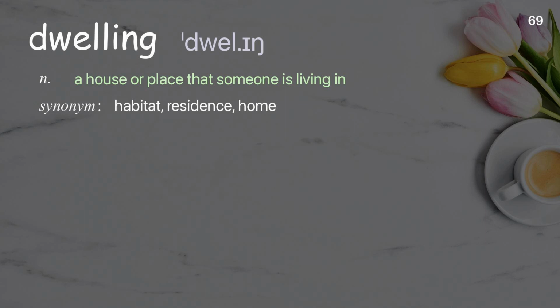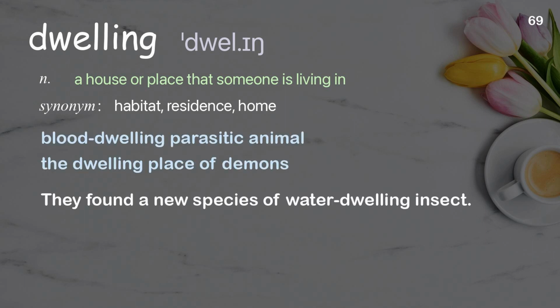Dwelling. A house or place that someone is living in. Examples: blood-dwelling parasitic animal, the dwelling place of demons. They found a new species of water-dwelling insect.